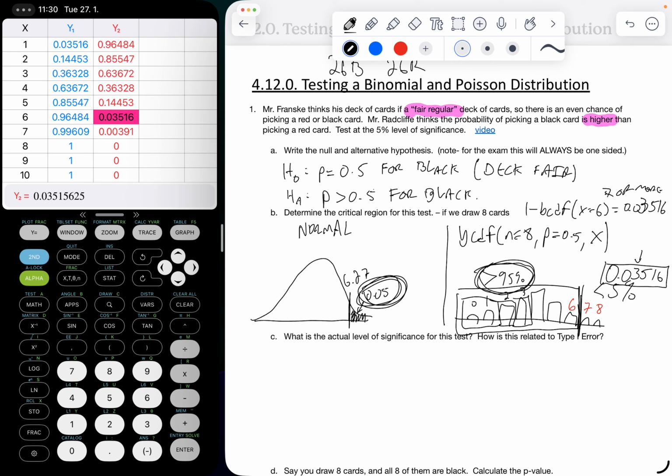So if we answer our question here, the critical region is if x equals 7 or x equals 8. That's my critical region, right? That's my final answer for what the critical region is. So in my draw of 8 cards, if I get 7 or 8 black cards, that would be enough to say that Mr. Radcliffe is correct, that we have too many to say that it's a fair deck, okay?